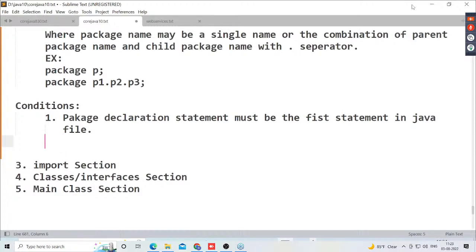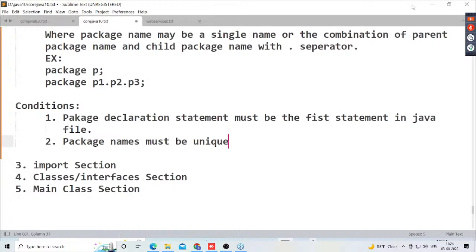What is rule number 2? Package names must be unique. I'm talking about package names, not their content. Inside the package, many classes and interfaces are available, but I'm not talking about that. I'm talking about the name of the package. Package names must be unique. Why? Because a package is a folder, and folder names must be unique.